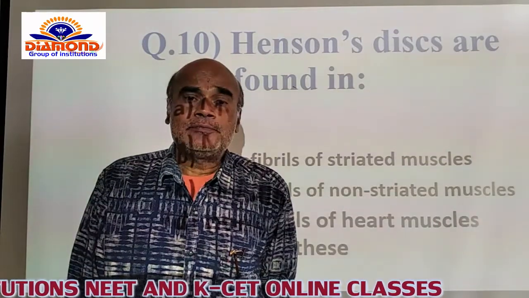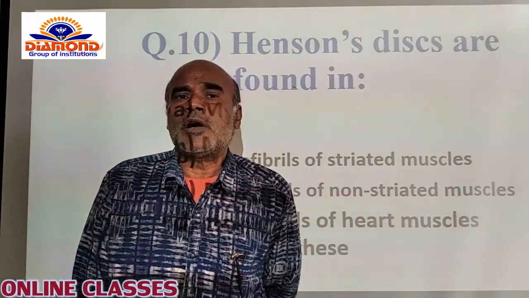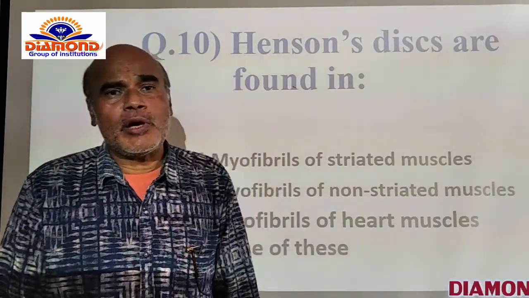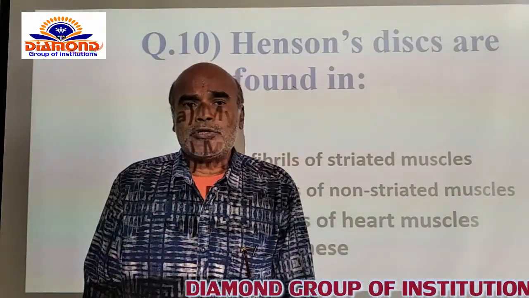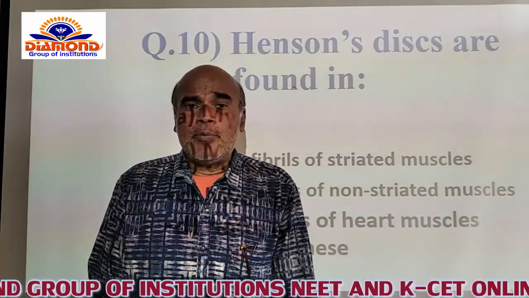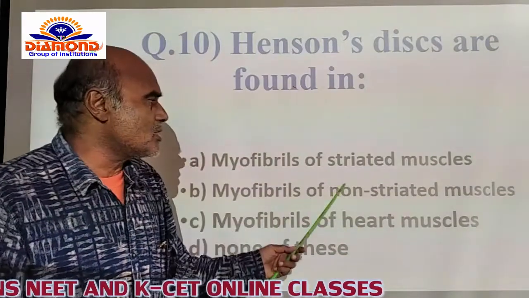Of course, you know that each myofibril is composed of two bands, A bands and I bands. A bands are called dark bands, whereas I bands are called isotropic bands or light bands itself. A band and I band are alternately present all along the length of the striated muscles itself.